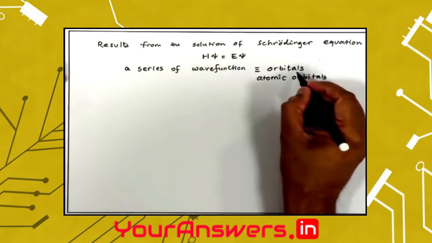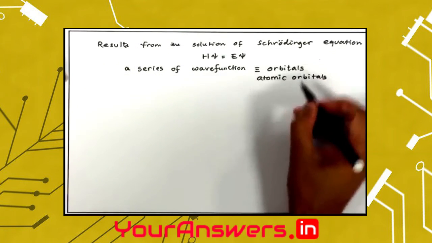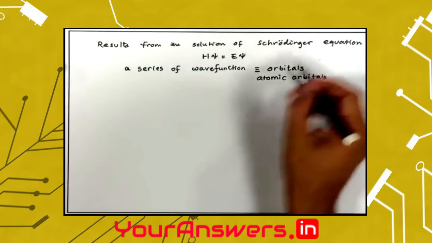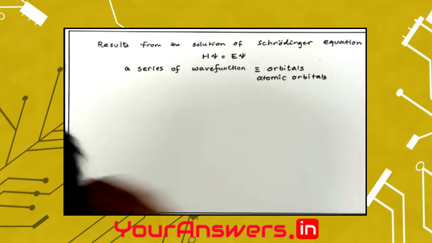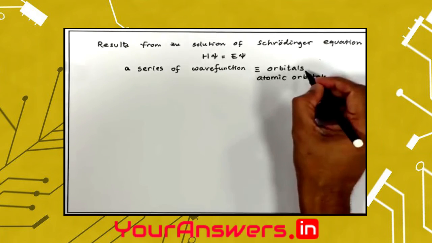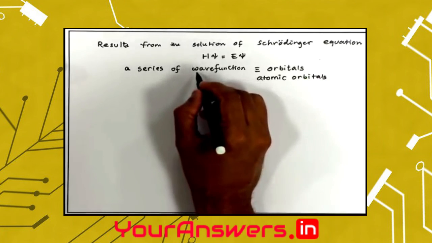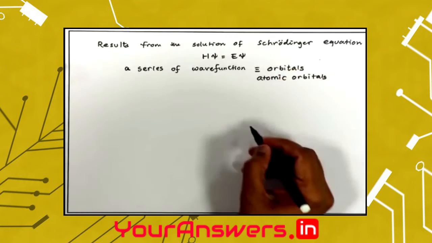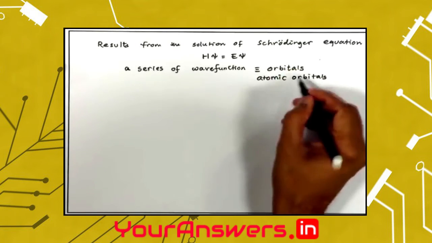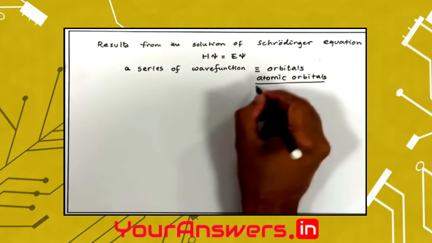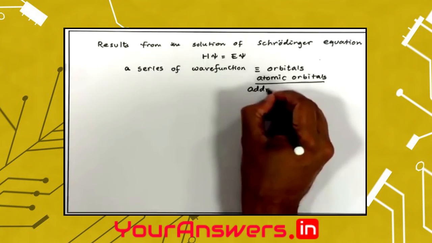These orbitals are different from orbits that we saw in Bohr's atomic model. Orbits were fixed paths around which the electron was going around in Bohr's atomic model. Orbitals are the solutions or the wave functions obtained from solving Schrödinger equations. And these are also called atomic orbitals, and these orbitals actually give us the address of electrons.